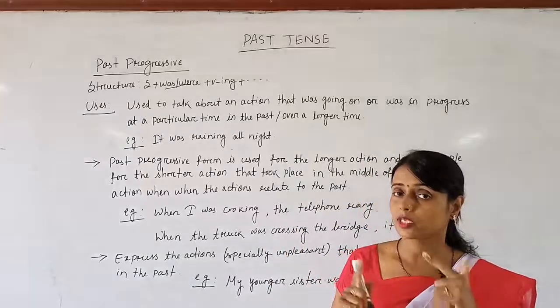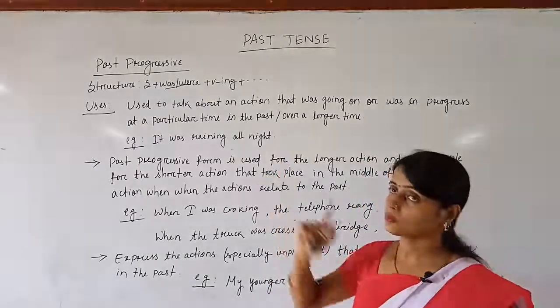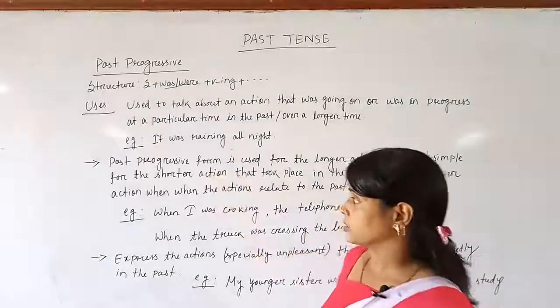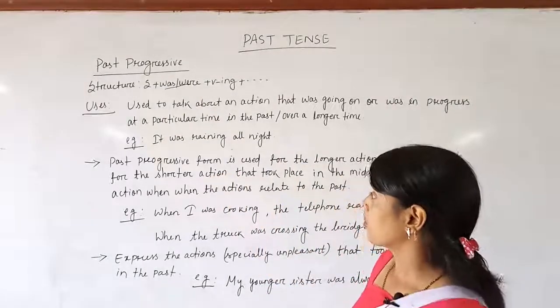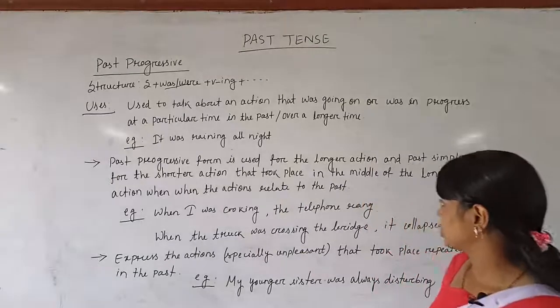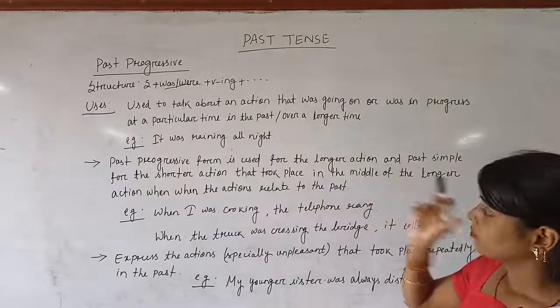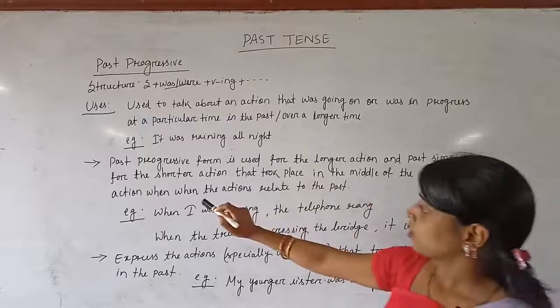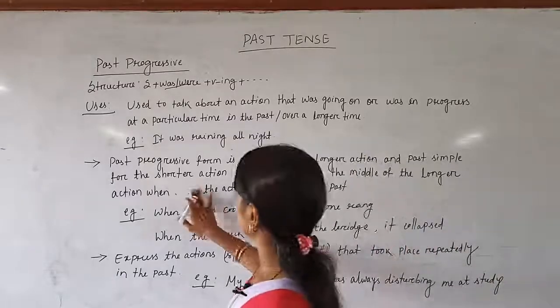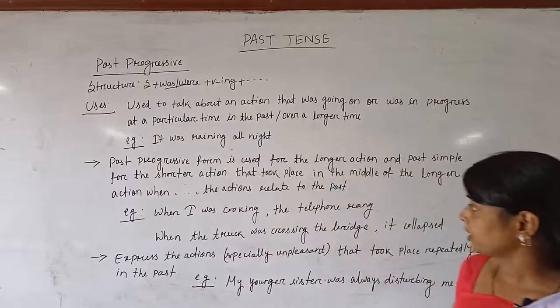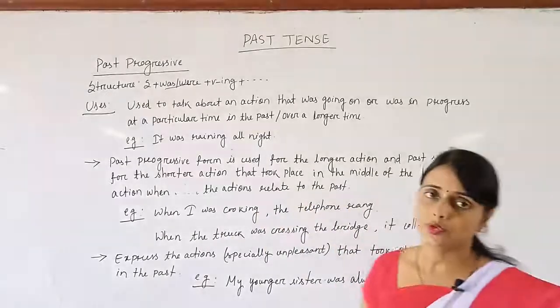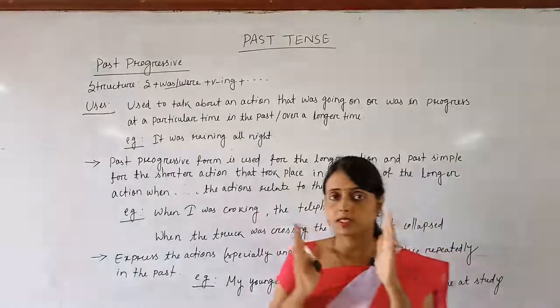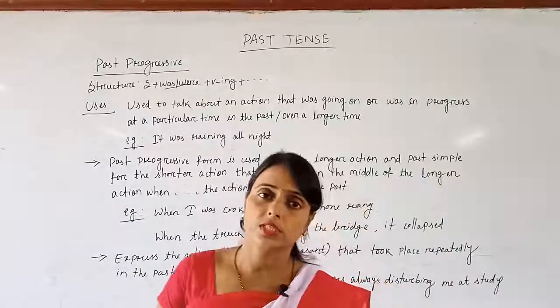These type of works are being explained by using past progressive form. Look at the next one. Past progressive form is used for the longer action and past simple for the shorter action that took place in the middle of the longer action, when the actions relate to the past.